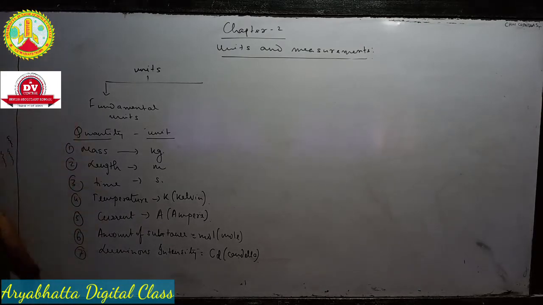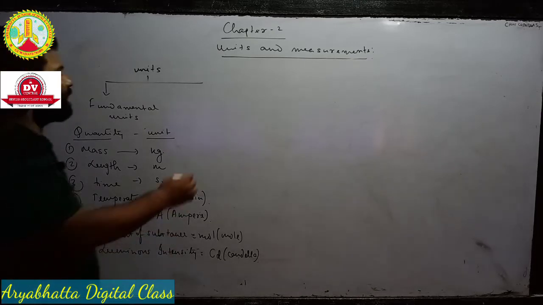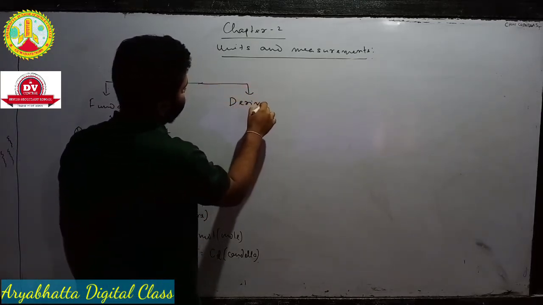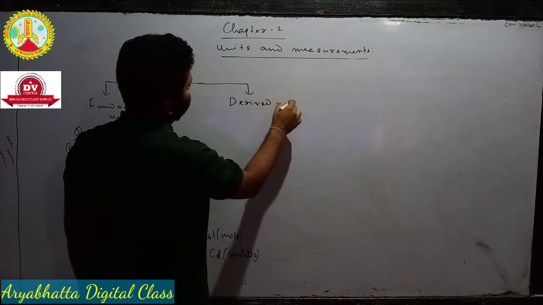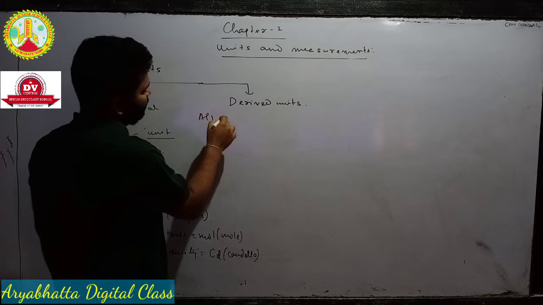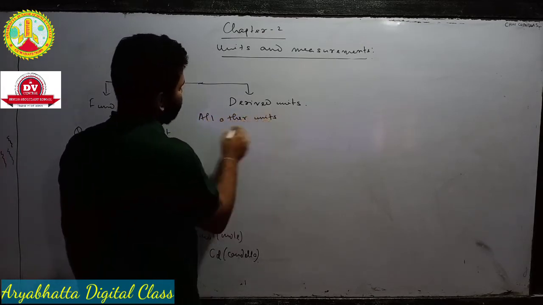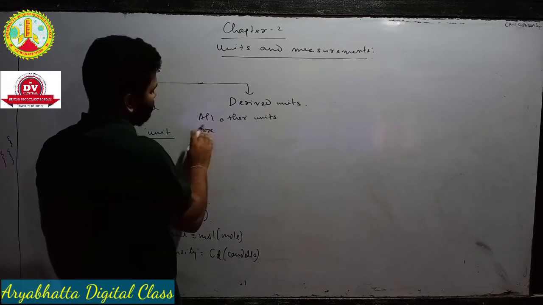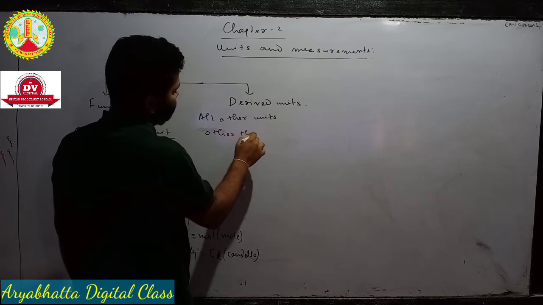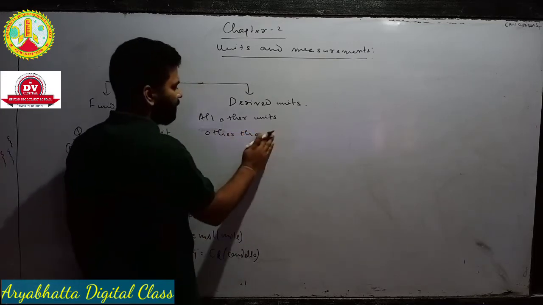So all other units except these 7 fundamental units are called what? They are called derived units. What is the definition of derived units?